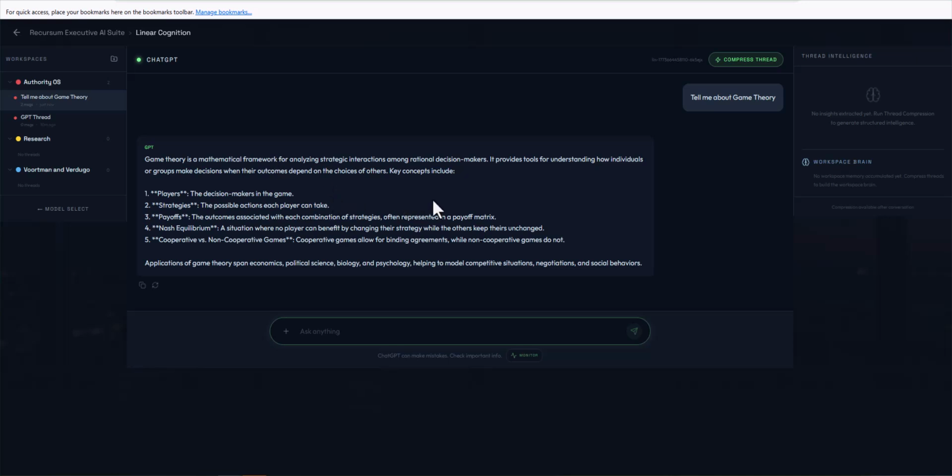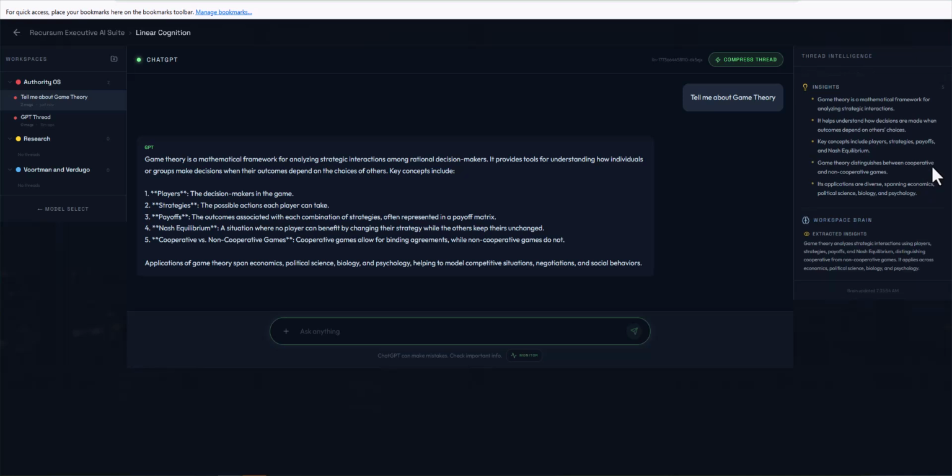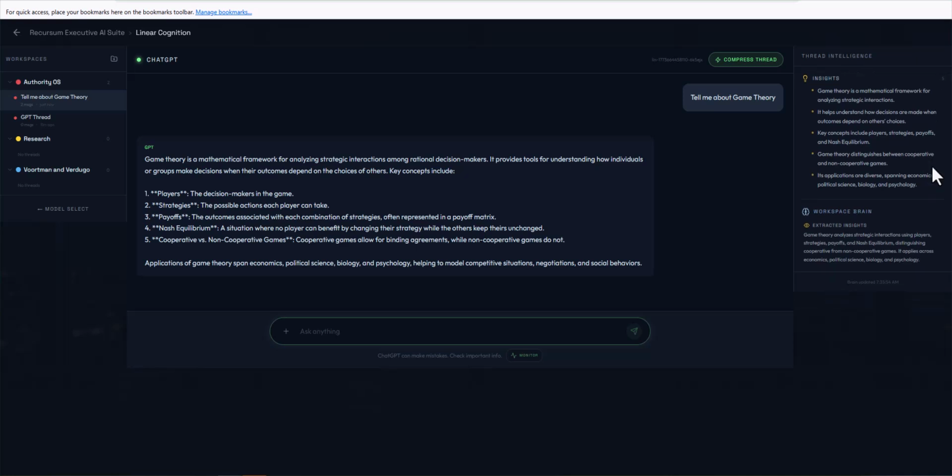Now, as you can see, we have here a button that says compress thread. And this is one of the biggest innovations that we have in Recursum. You click here where it says compress thread, and look at what happens. It's going to start analyzing, and it's going to give you all the insights. The longer the chat is, it's just going to tell you, these are the points that you have had in this chat.